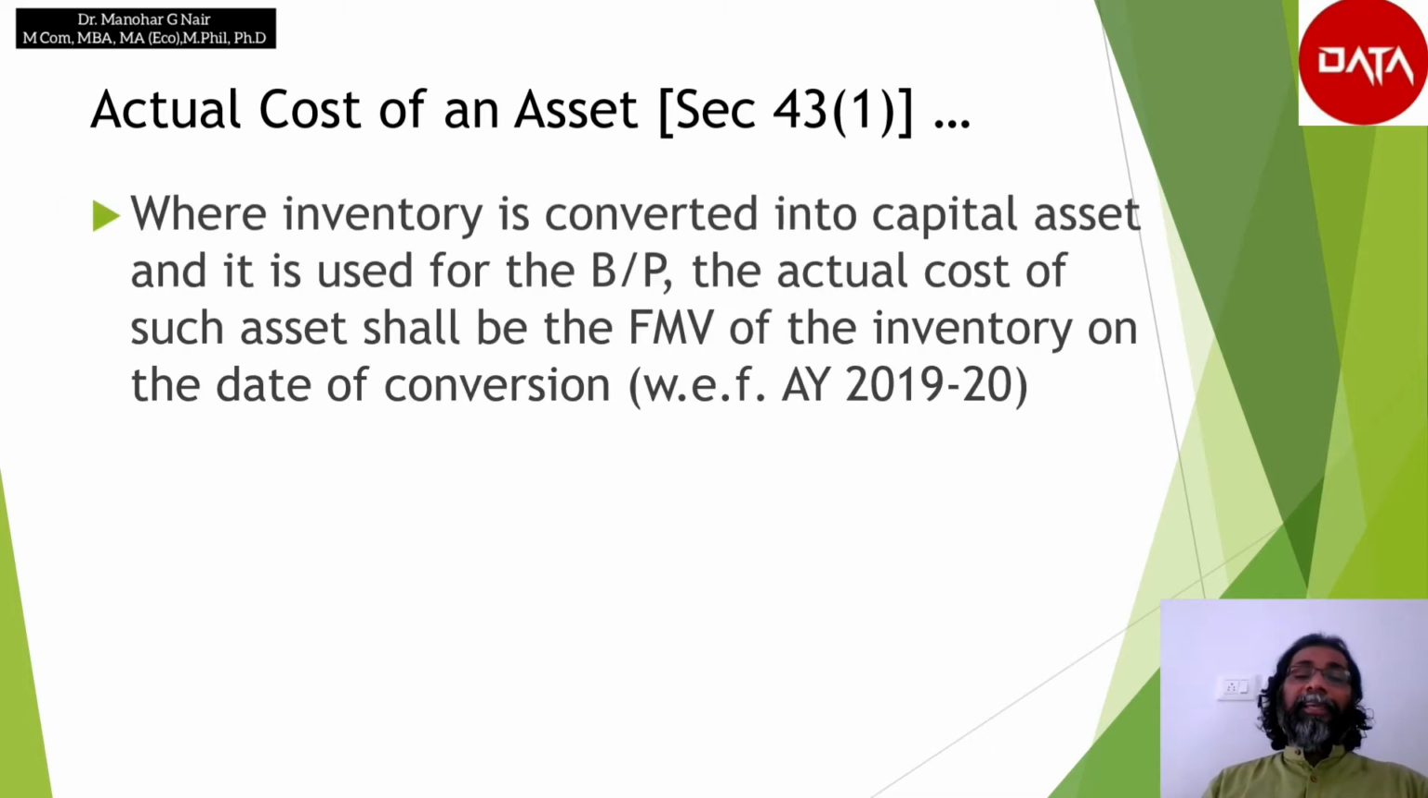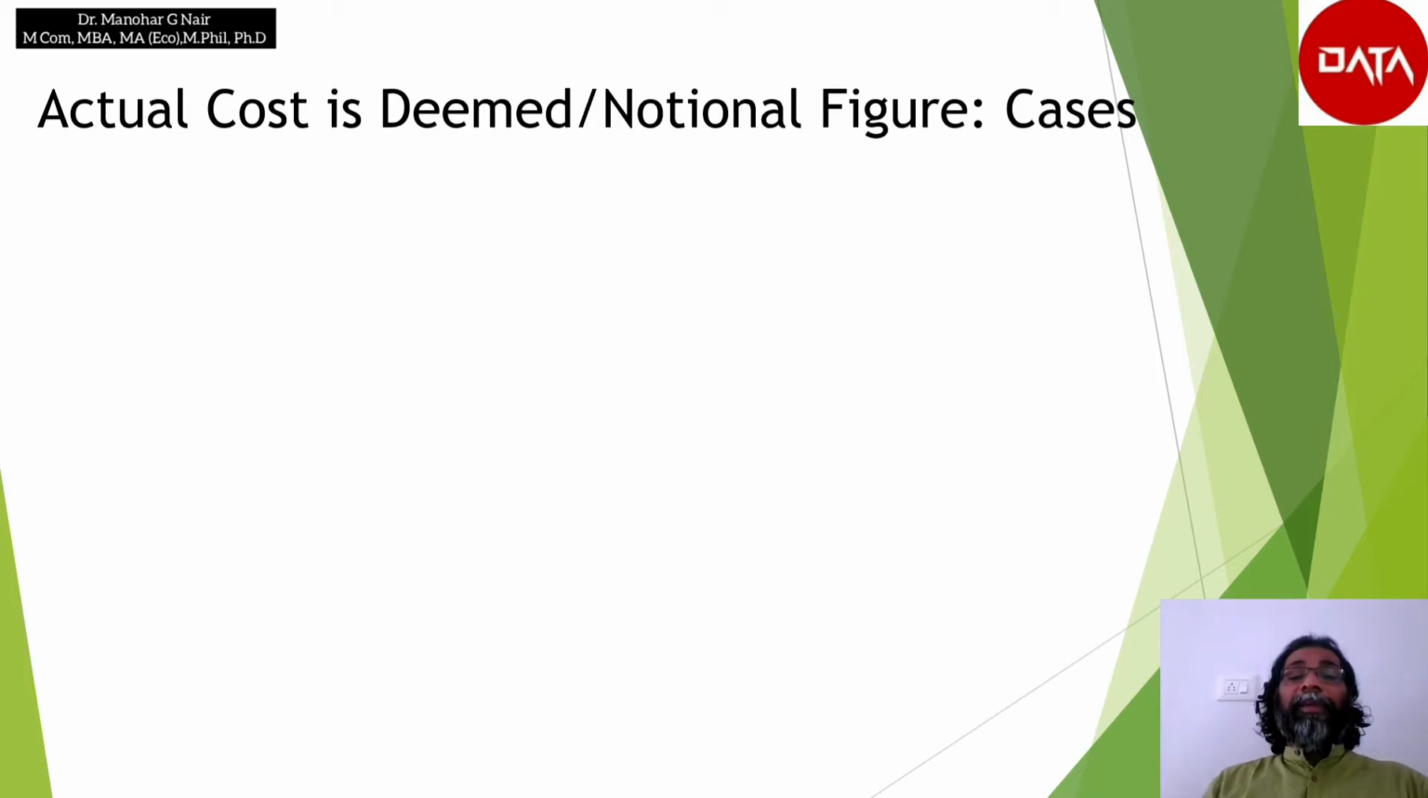Suppose the inventory is converted into a capital asset and it is used for the purpose of business or profession. The actual cost of such asset shall be the fair market value of the inventory on the date of its conversion. This came into force with effect from assessment year 2019-20. The actual cost may be a deemed value or a notional value. There are certain cases that we will discuss one after the other.